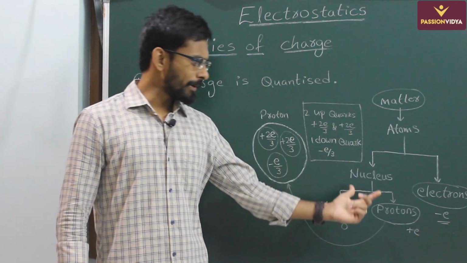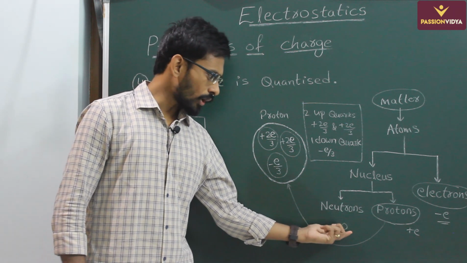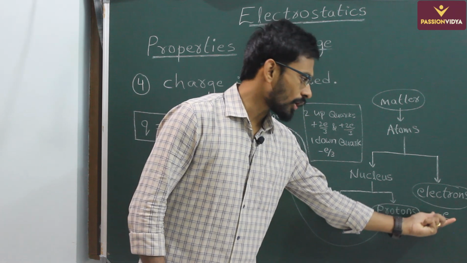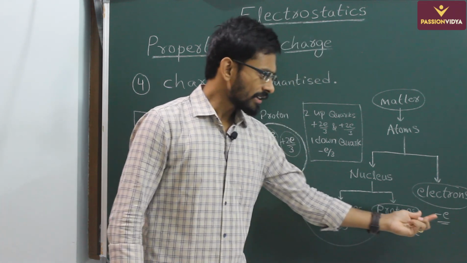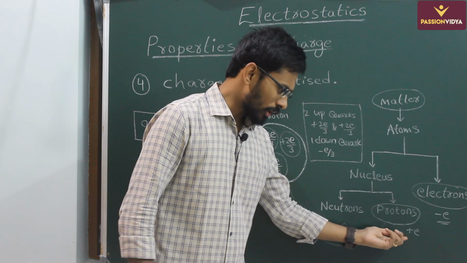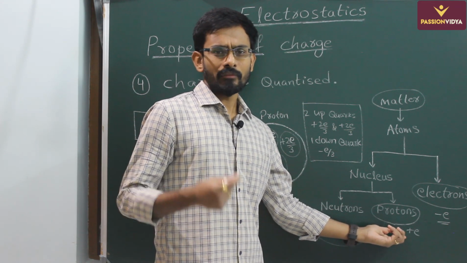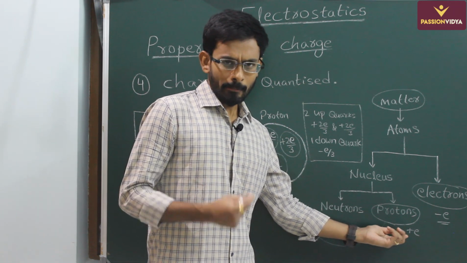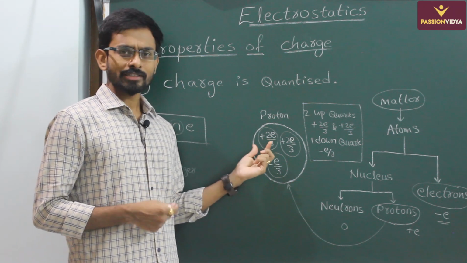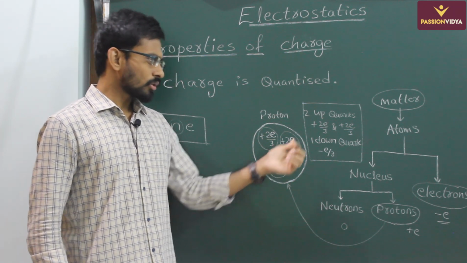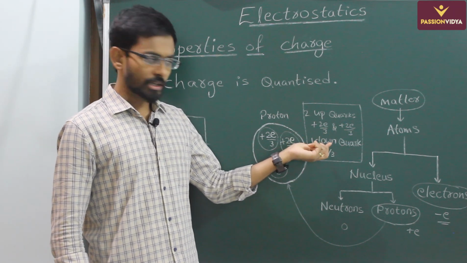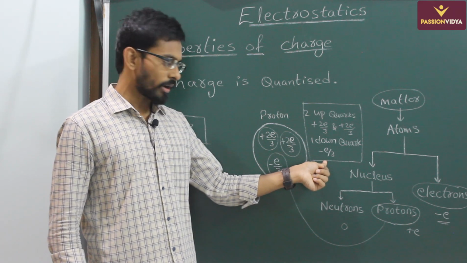Guys, among fundamental particles we have discussed that neutrons do not have any charge. Charge on a proton is plus e and charge on an electron is minus e. Here, electrons cannot be divided further. And coming to the proton, in our syllabus we don't have further division of the proton, but in further studies they have discovered that a proton is made up of 3 subparticles termed quarks. So we have 2 up quarks and 1 down quark.